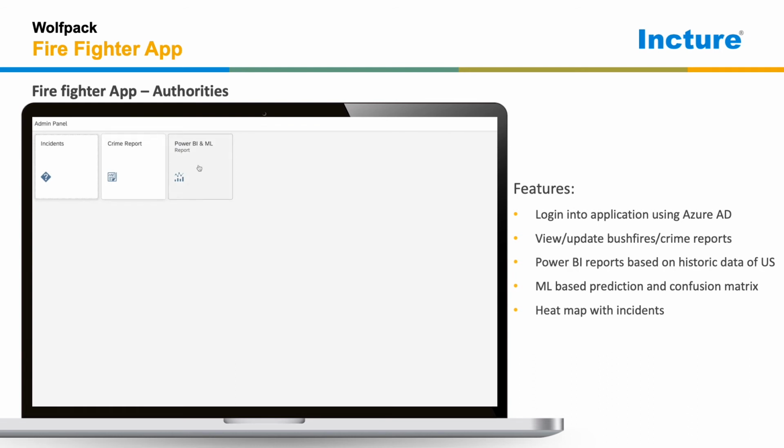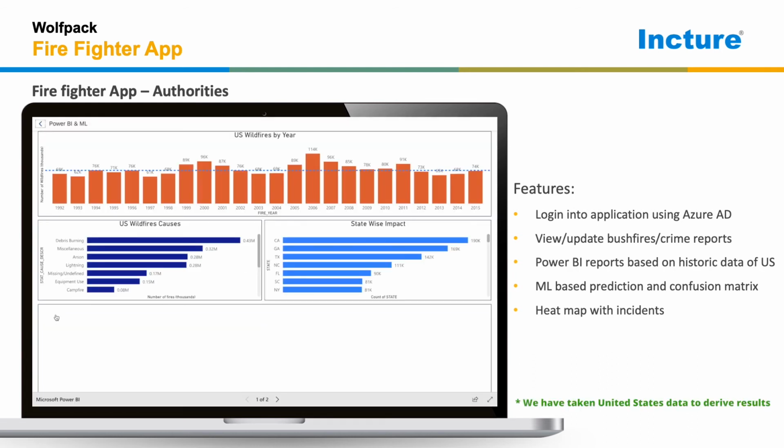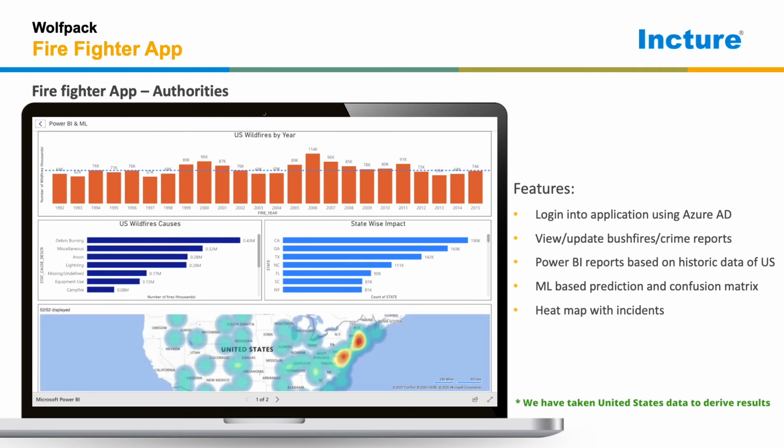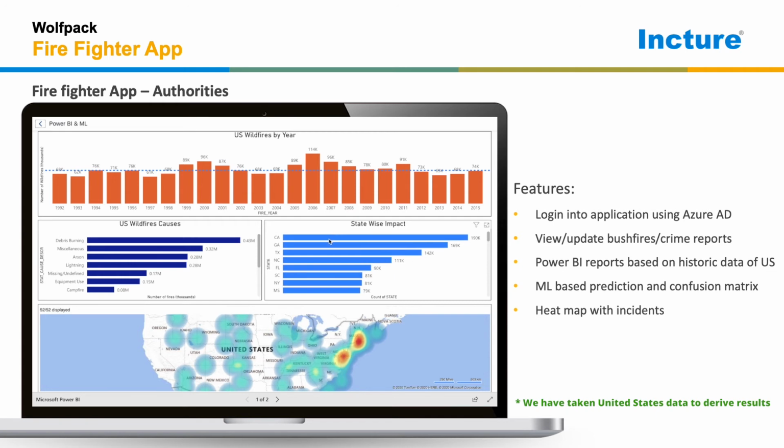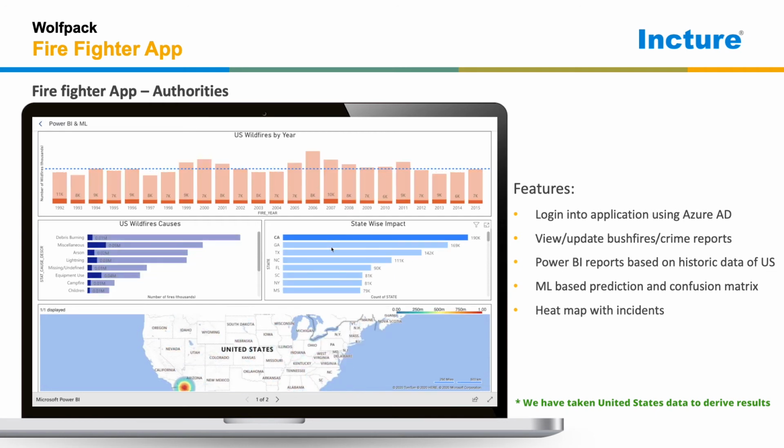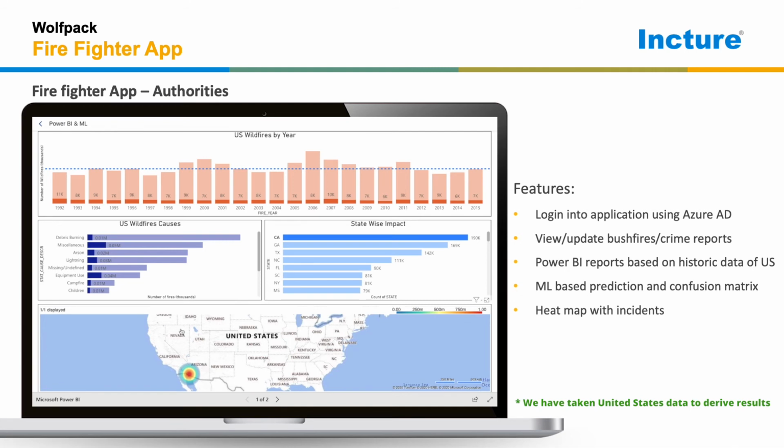From the collected data, the app is able to generate KPIs such as wildfire incidents across years, primary cause of wildfire, state which has been widely impacted, fire size and its impact. These reports generate meaningful insights like Victoria has more wildfires due to campfires and lightning. Similarly, Georgia has the highest fire attacks by debris burning.